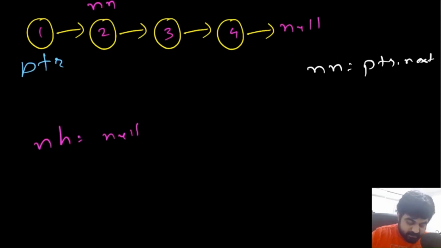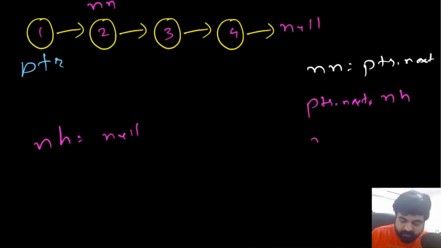But the thing is, since we are trying to reverse the linked list, pointer.next is going to point towards the new head. So let's mark that. Pointer.next should move towards the new head. Okay, so currently the new head value is null. Keep it that way for now.